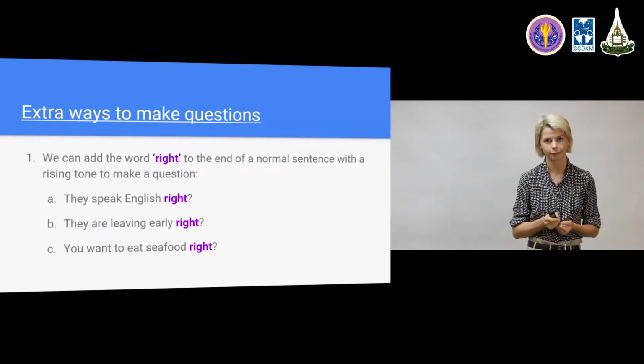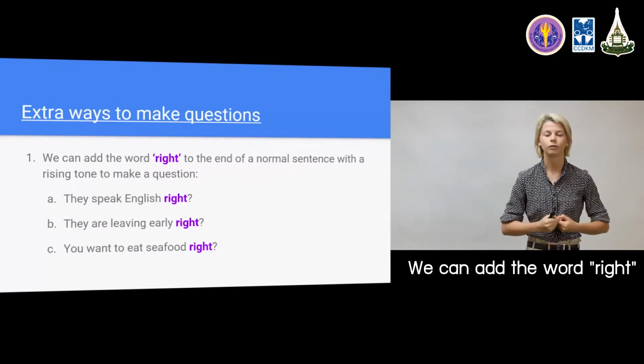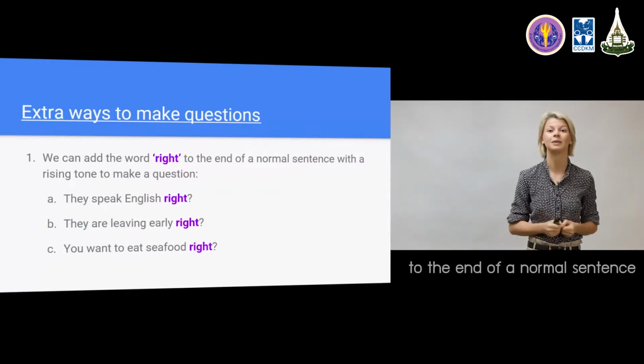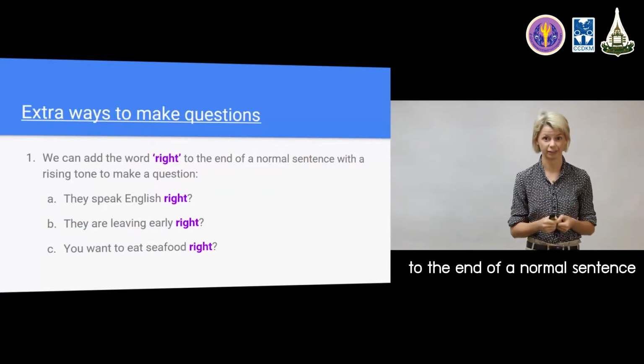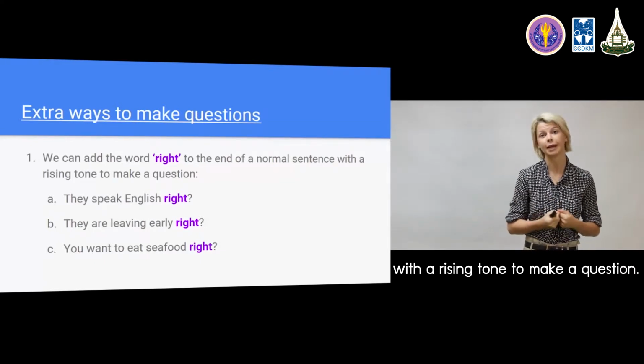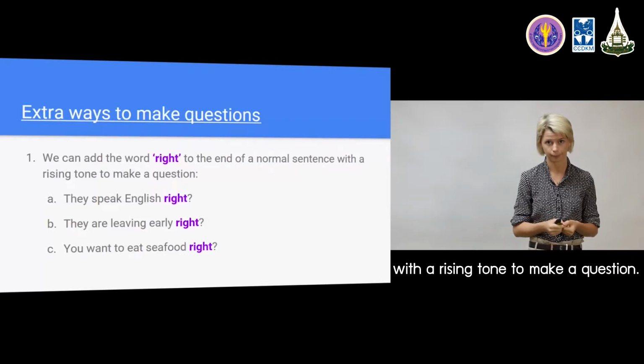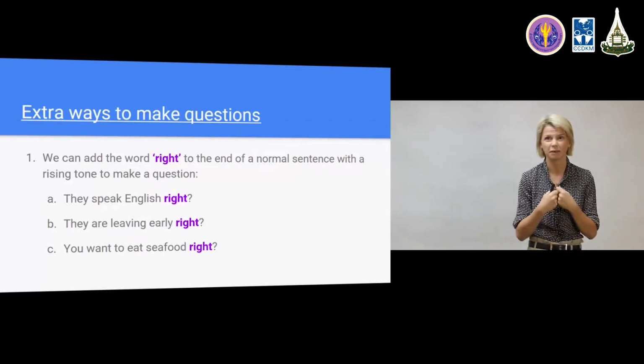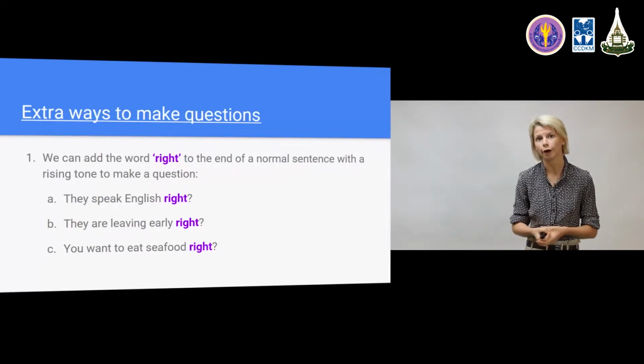The first way we can make a cheat question is we can just add the word right to the end of a normal sentence. And you can use a rising tone. And this makes it into a question. So all you're doing is just making a normal sentence with subject, verb, object, or subject, verb, adjective, etc., but putting the word right at the end.